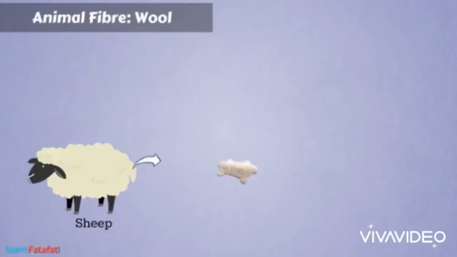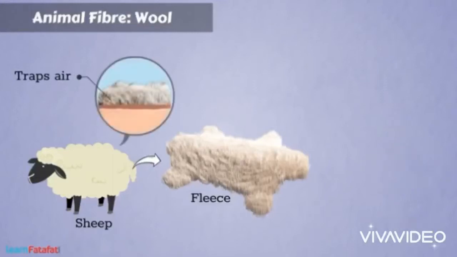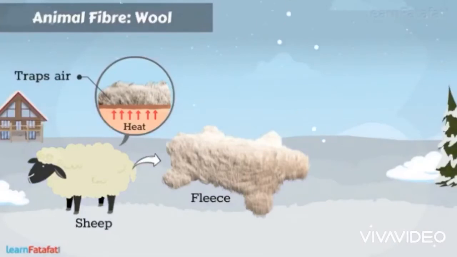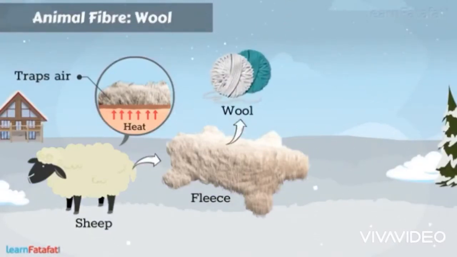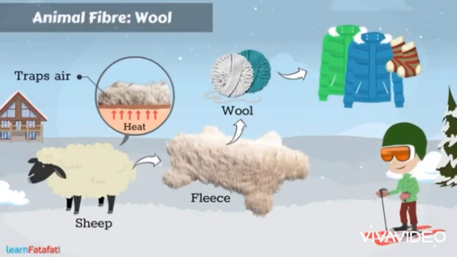The source of wool is the fleece of the sheep, and wool is present as a thick coat of hair on their body. Can you tell me why these animals have a thick coat of hair on their body? Because air gets trapped in the spaces between the wool fibers. As this air is a bad conductor of heat, it doesn't allow the body heat to escape, and it keeps their body warm. That's why these animals have a thick coat of hair on their body. Similarly, woolen clothes keep us warm also.